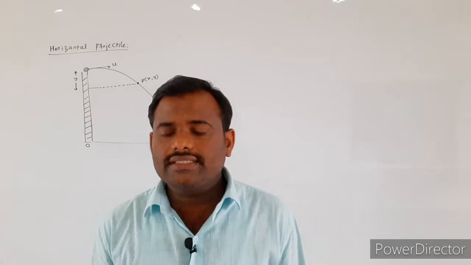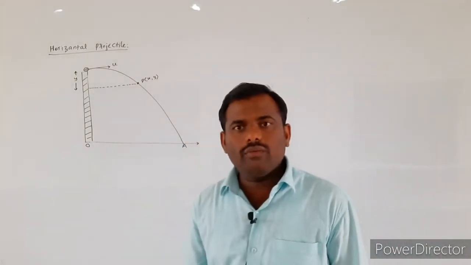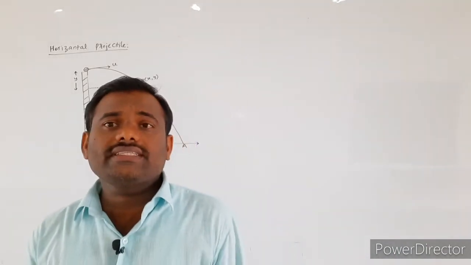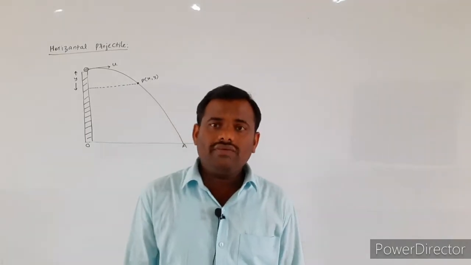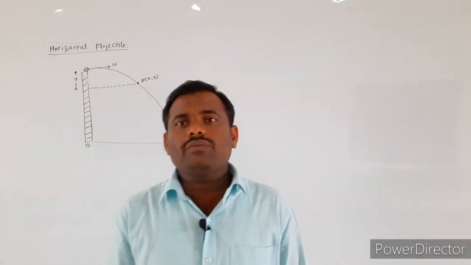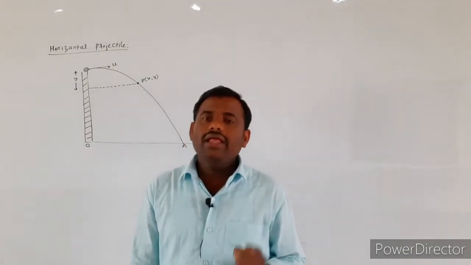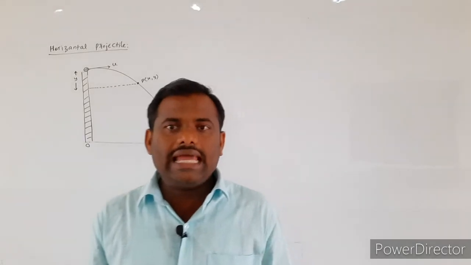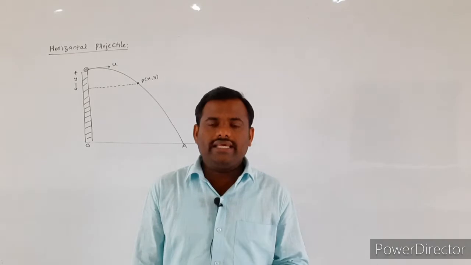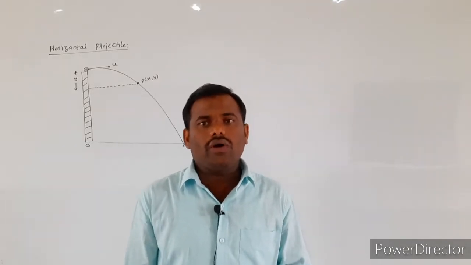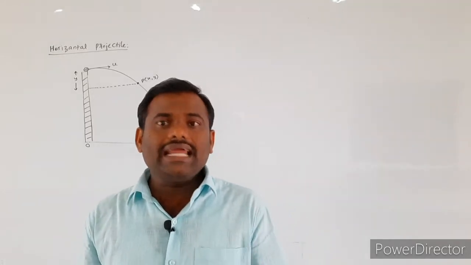Today we are going to discuss the topic of horizontal projectile. In the last class we discussed oblique projectile. What is meant by oblique projectile? If any body is thrown into the air with a certain initial velocity, which is making an angle theta with respect to the horizontal, which should be less than 90 degrees, such type of projection we call oblique projectile. Oblique means nothing but with a certain angle.